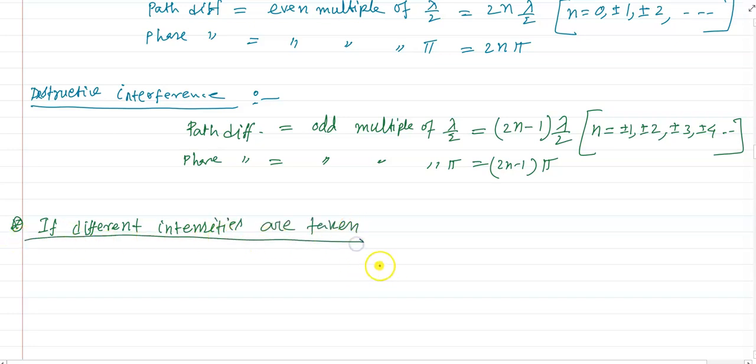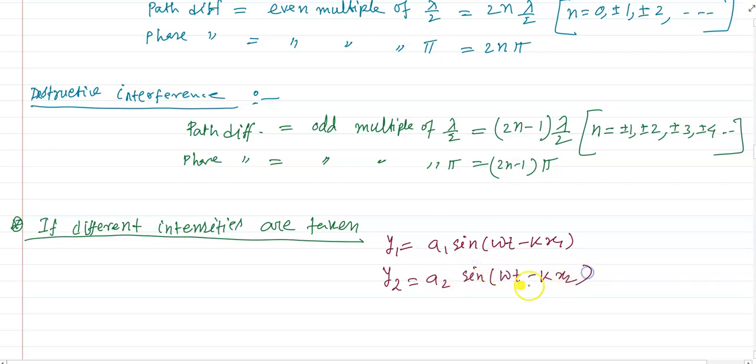For two waves of different intensity, say y1 equals a1 sine omega t minus kx1, and y2 equals a2 sine omega t minus kx2.